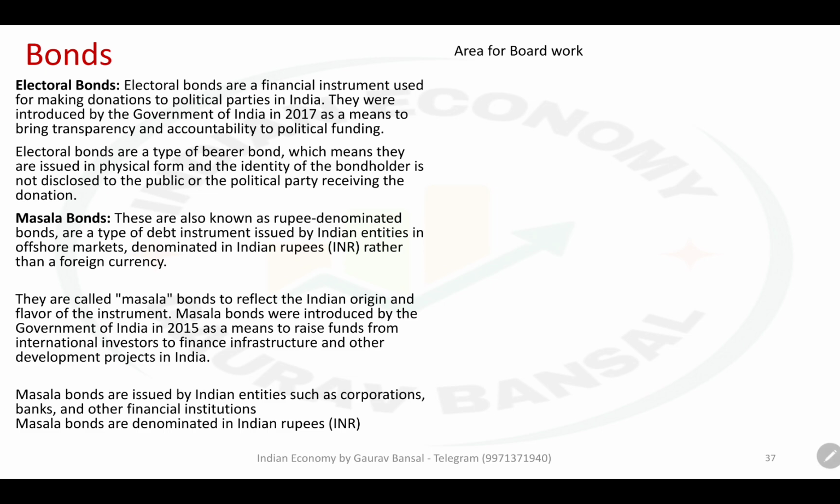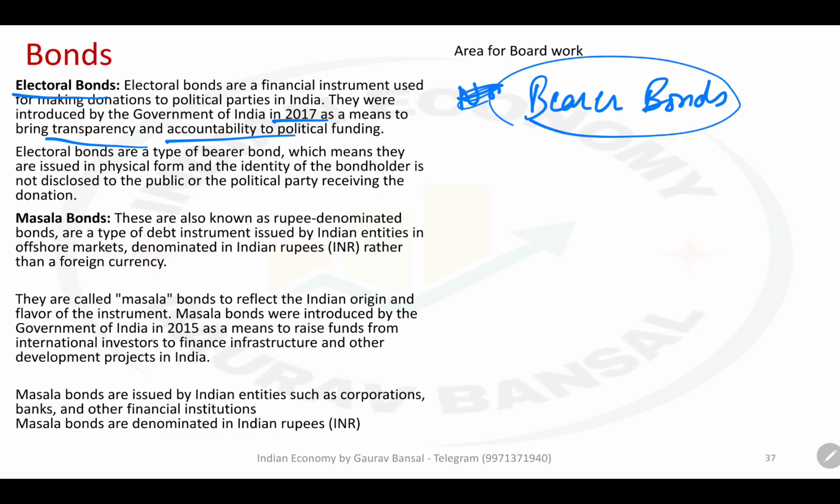On the next page, we have two more terms, and I will in addition discuss two more concepts before we move to the questions. The next is electoral bonds. The electoral bonds were issued in 2017, and they were issued to bring transparency and accountability, although the electoral bonds are bearer bonds. Means they are without any track record or registered ownership. Anybody can buy a bond, and by buying a bond, they can contribute to a political party.